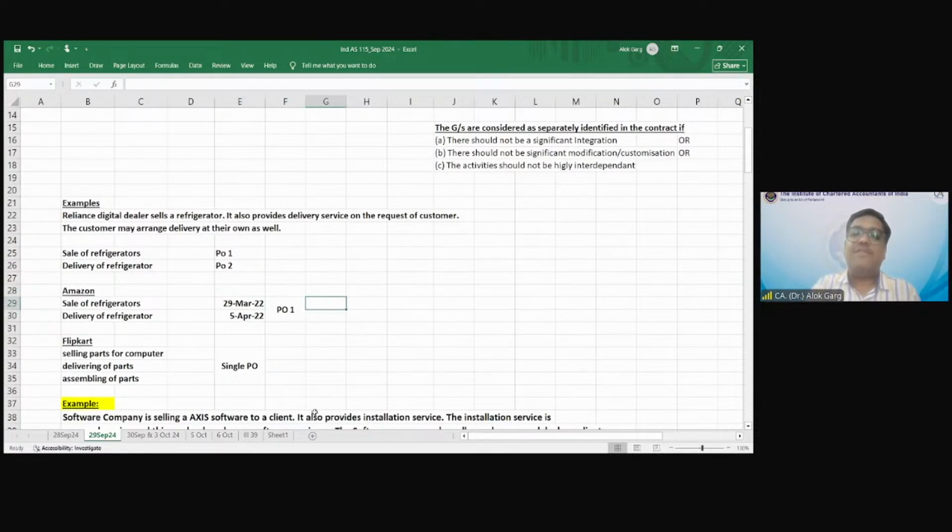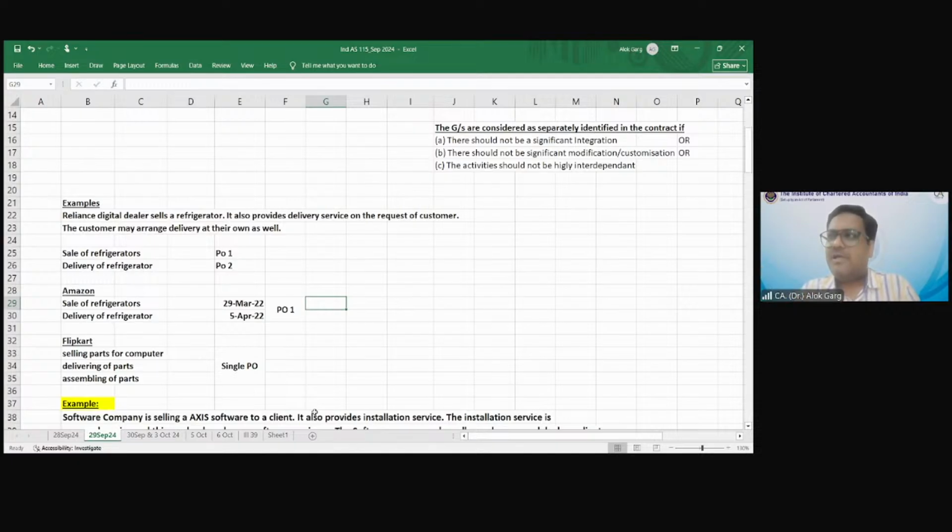Amazon is selling a refrigerator and Amazon is also delivering a refrigerator. Tell me, when will Amazon recognize revenue? I mean to say, is it a single performance obligation or two performance obligations for Amazon? It's a single performance obligation. Why? Upon delivery only they can recognize. So just think, when you order a refrigerator on Amazon, how will you install it until and unless you get the refrigerator, right? The refrigerator has not reached the customer, and the customer cannot arrange the delivery at its own, because